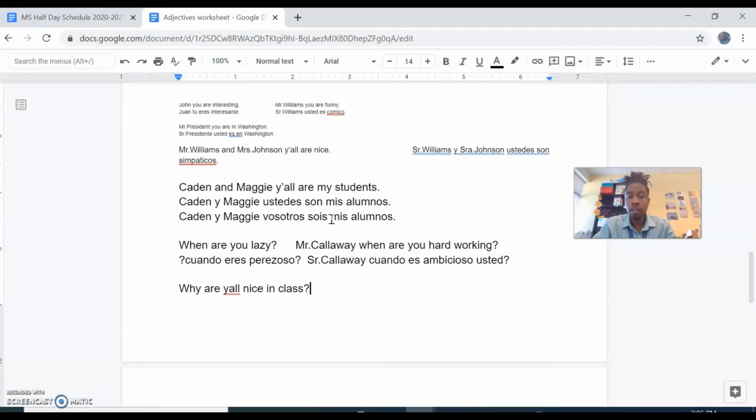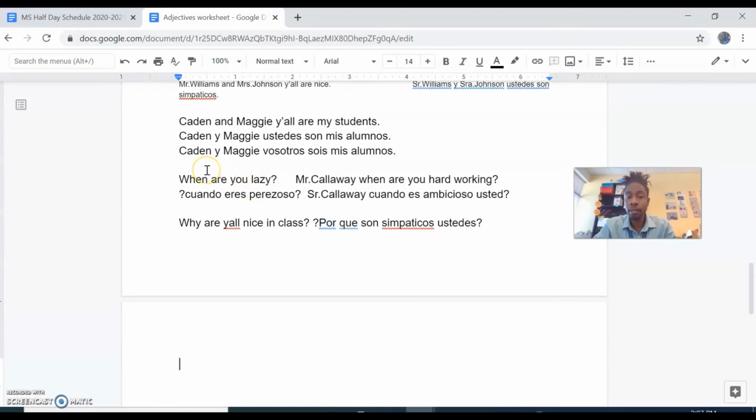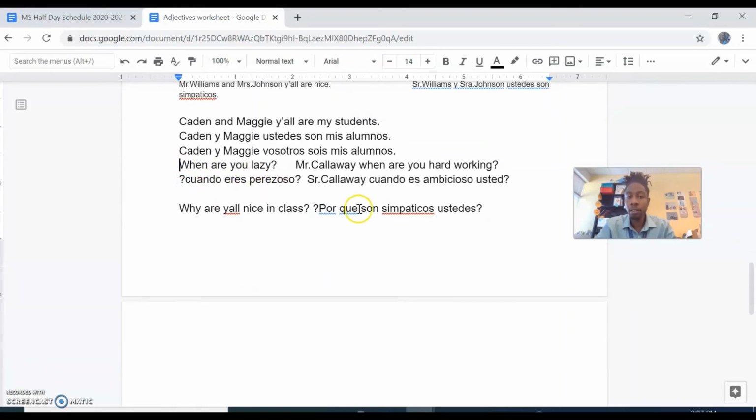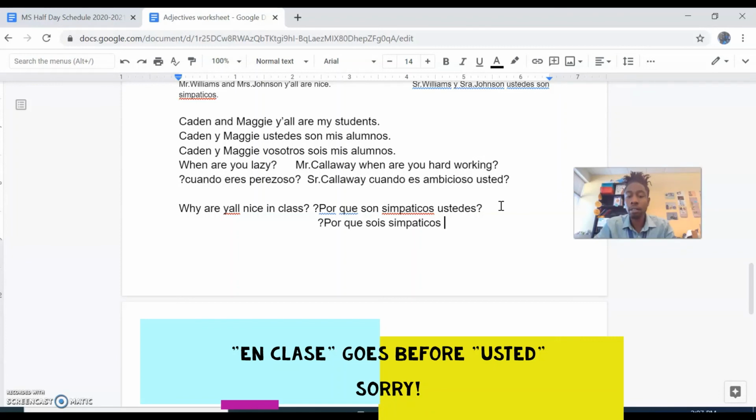So we need our question word, ¿por qué, question mark before, accent on the E. Son simpáticos ustedes. What could we say in Spain? In Spain, this could look like ¿Por qué sois simpáticos? And this, understood, vosotros, would not be needed.